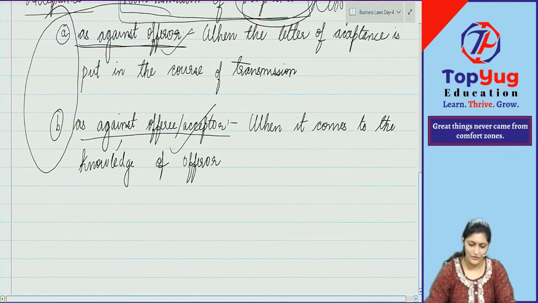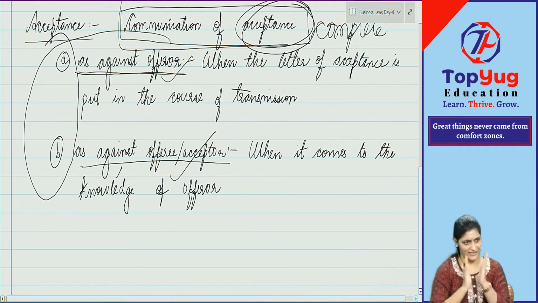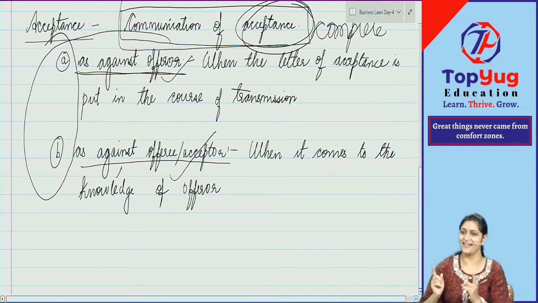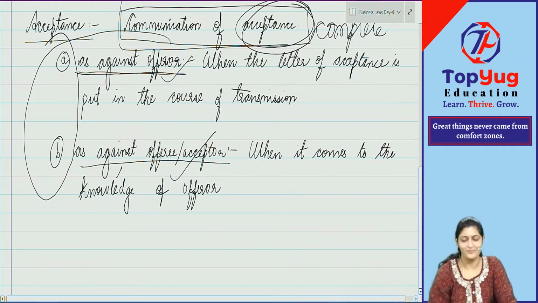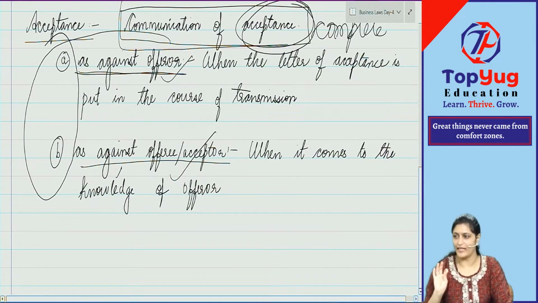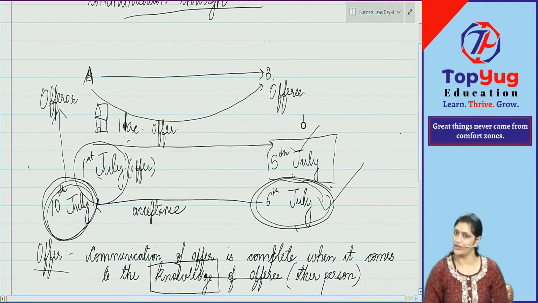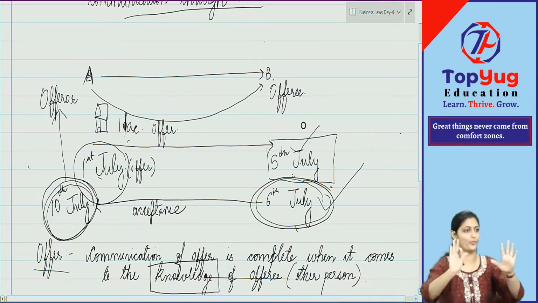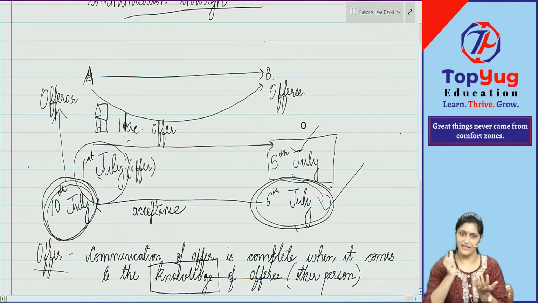Yes or no? Now you tell me, sometimes what happens? Listen to this carefully. I know it is very much confusing. Two different dates, one date. What is happening here? You listen to me carefully. The communication of acceptance is put in the course of transmission by this person, B. What did he do? On 6th of July, he went to the post office, wrote everything, sealed, named, gave the proper address. Everything is done. Everything was proper.